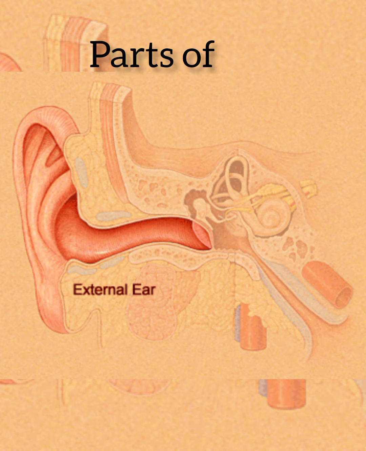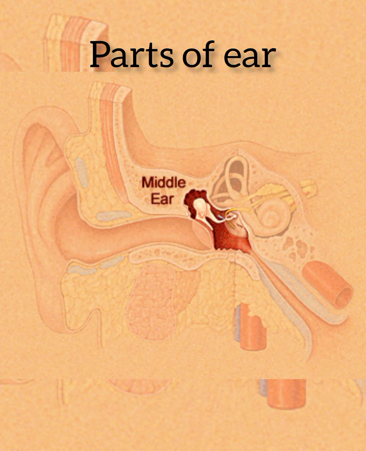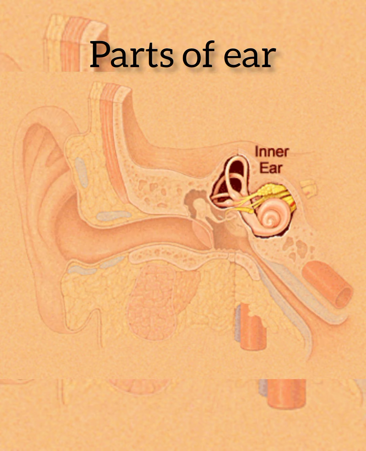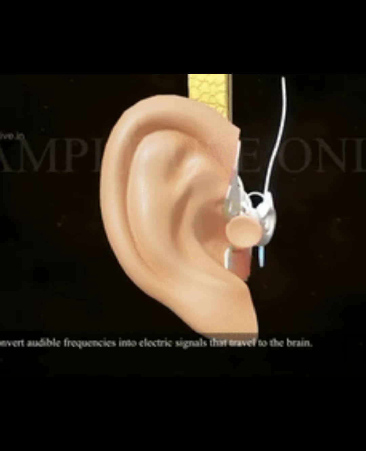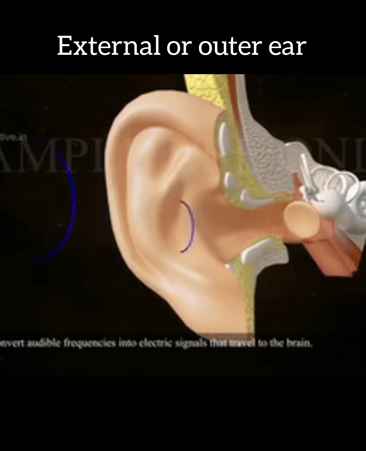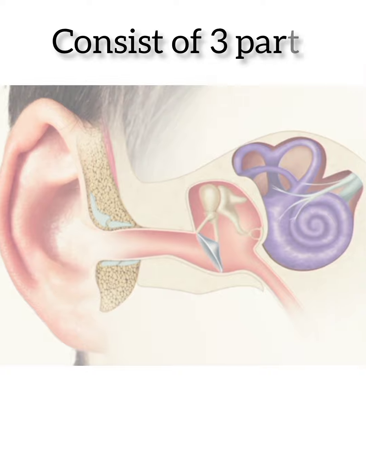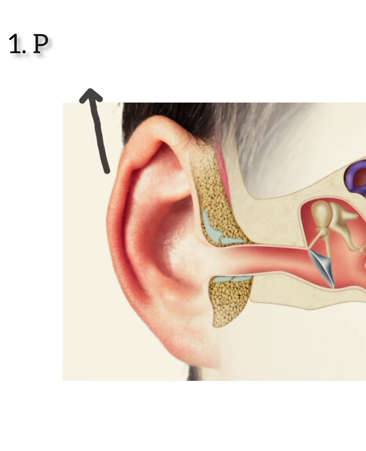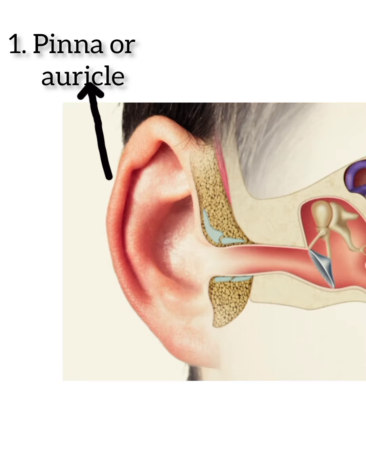The parts of the ear include the external or outer ear, middle ear and inner ear. So let's start with the external or outer ear. The outer ear consists of three parts. First one is the pinna or auricle. The auricle is the outside part of the ear.